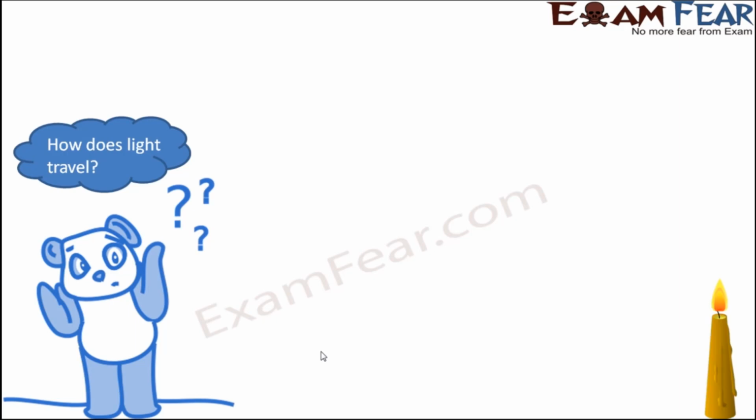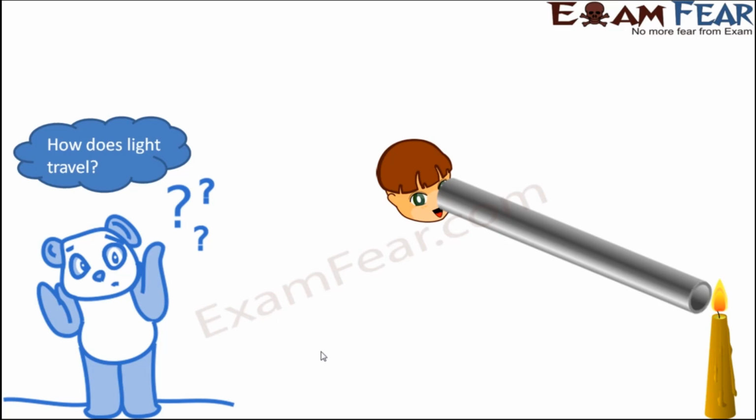Take a burning candle. Light is present there because the flame of the candle produces light. Now, if possible, darken the room so that you just have the light coming out from the candle. Now, you take a cylindrical object like this, a hollow cylinder or tube-like structure, and try to see through the tube. What do you see? You will be able to see the light coming from the candle, the light which is being produced by the flame of the candle.